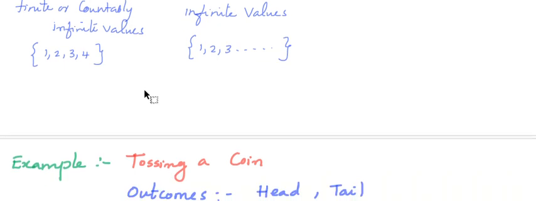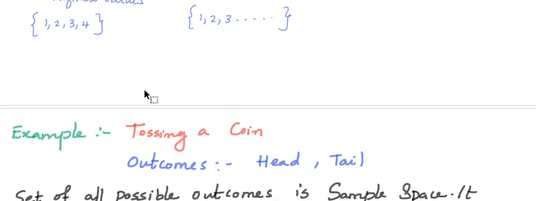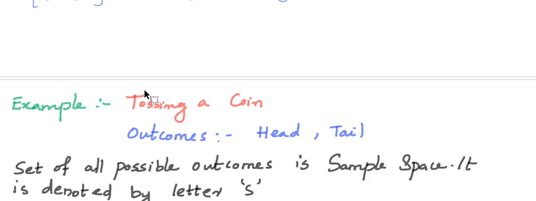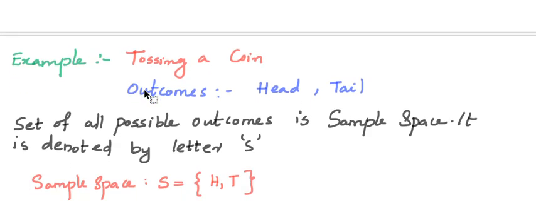The set of all possible outcomes in an experiment is called the sample space, and it is denoted by the letter S. So we can write the sample space of this experiment as S equal to the set {H, T}.